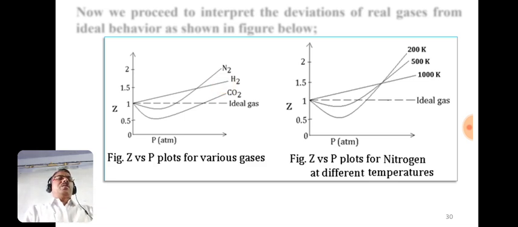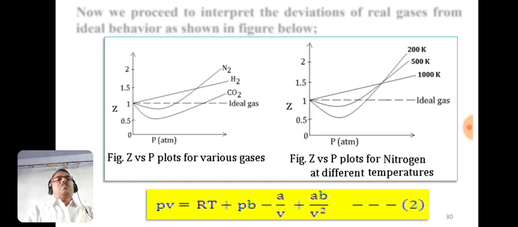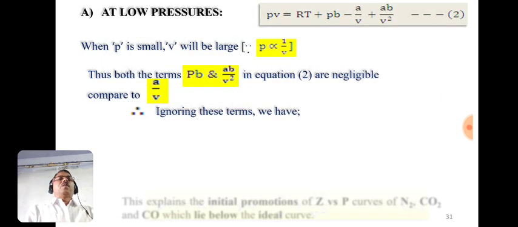So we can interpret this with the help of equation 2, that is PV equals RT plus Pb minus a/V plus ab/V². This equation 2 is very important. So let us see here. At low pressures, you know the relationship between pressure and volume is that they are inversely proportional to each other. When pressure is small, volume will be large. P is inversely proportional to volume.